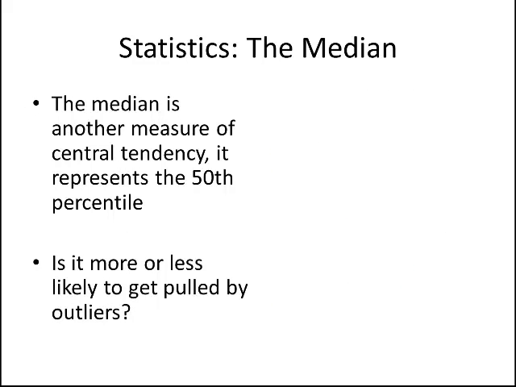Okay, so the last descriptive statistic we're going to talk about is the median. The median is another measure of central tendency, but it represents what we call the 50th percentile of the data, right? And so one question is, is this more or less likely to get pulled by outliers? Let's look at this question, because now we're not talking about summing up all the data and dividing by the total number of data points. We're talking about the 50th percentile of the data. So we're talking about ranking the data and looking at where the middle value is, right?